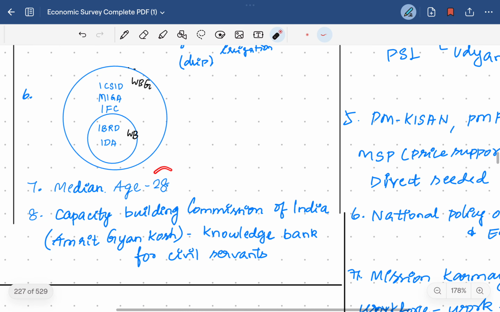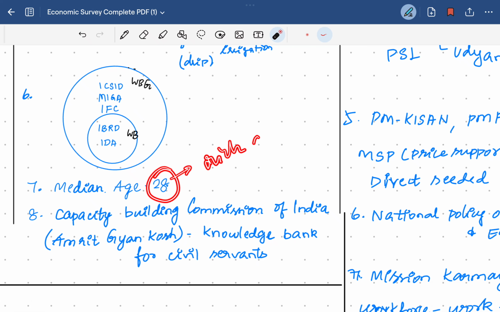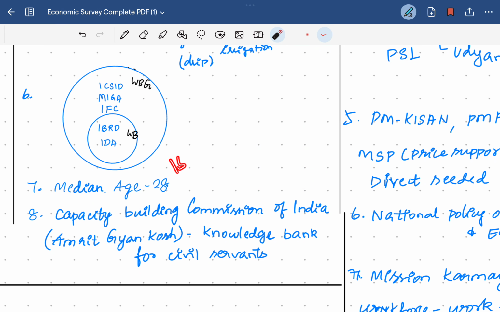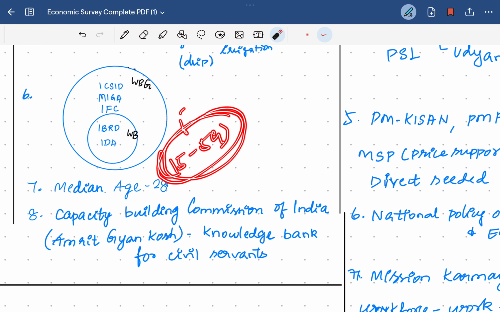Then the median age of India is around 28. That is, we have a rich demographic dividend we can reap from the human capital. This is what we can infer from this data: the median age of 28, that is the working age population.